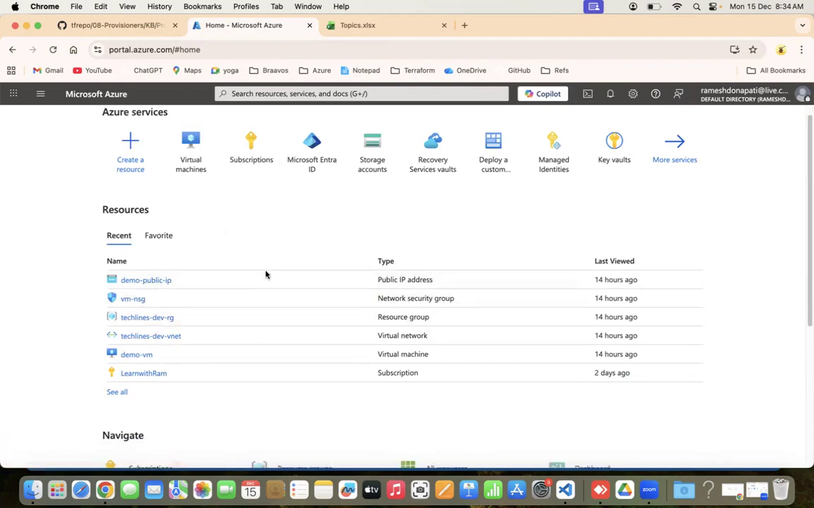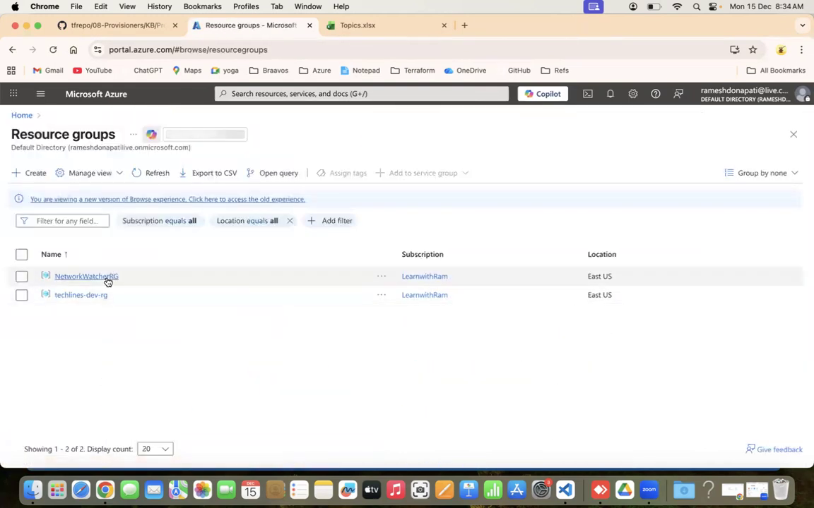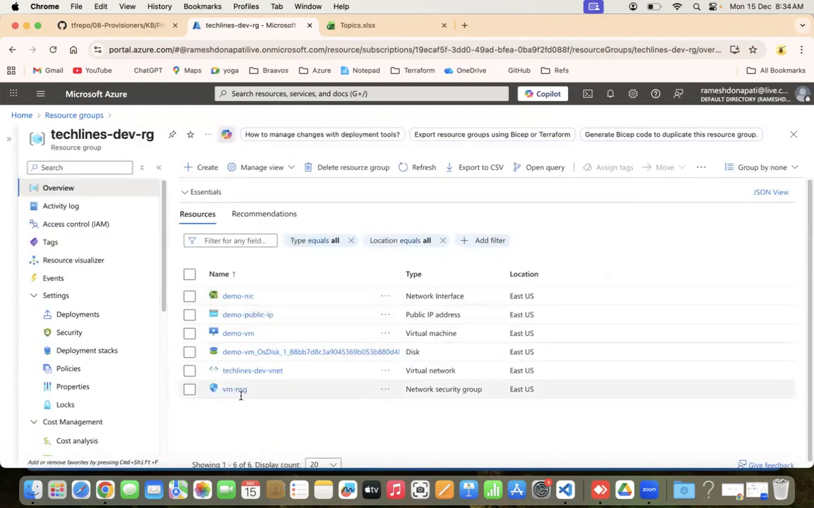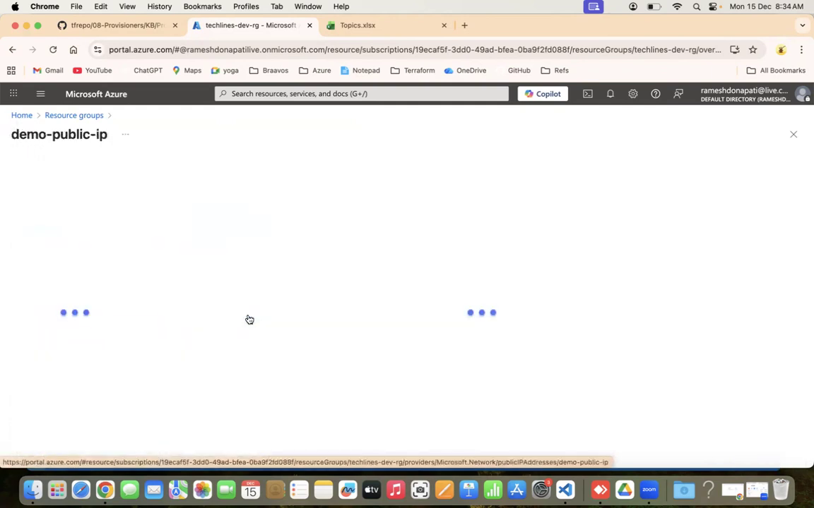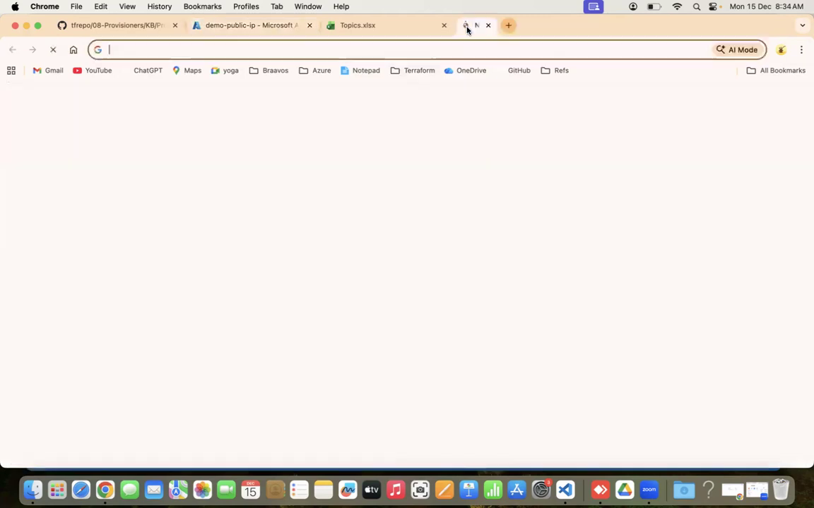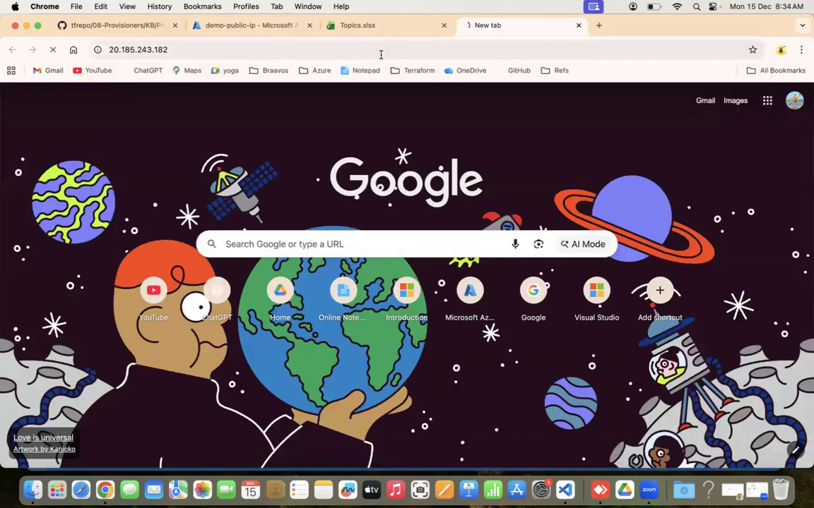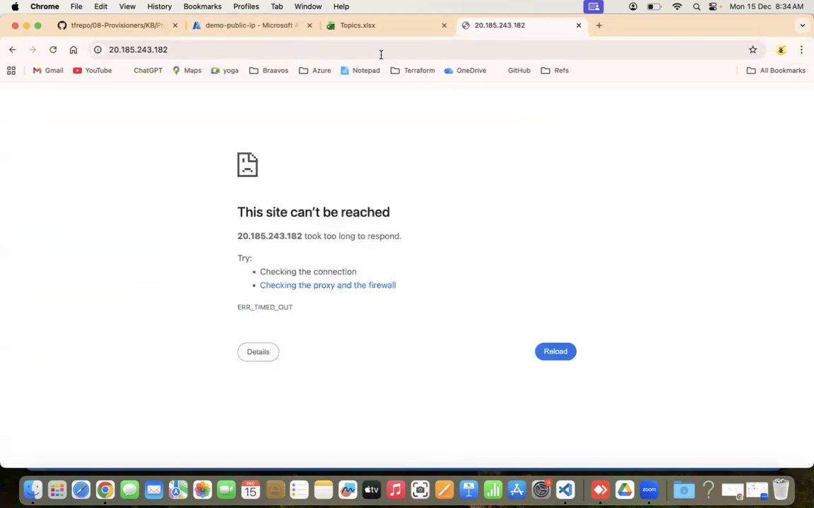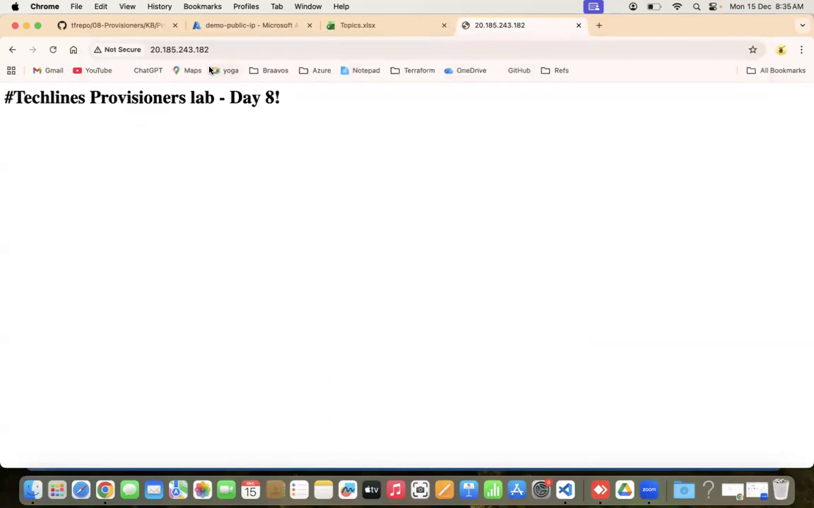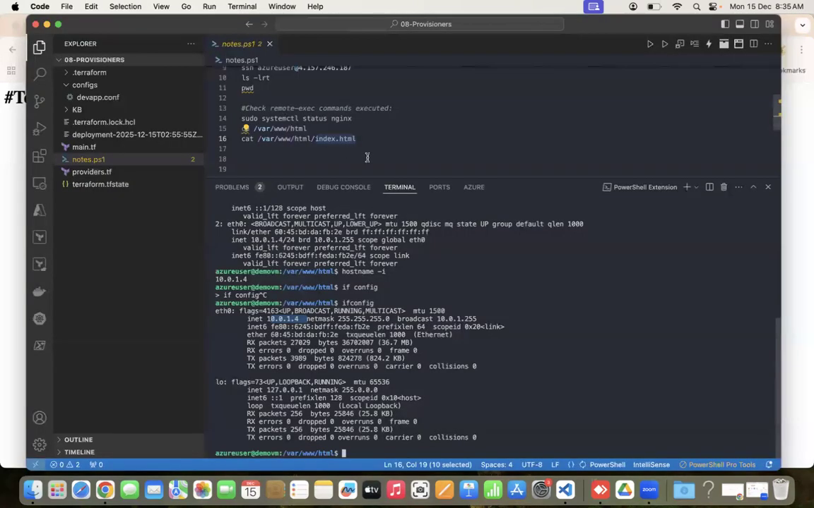I need the public IP. Okay, these are the resources which got created. I need the public IP. Okay, this is the one which I wanted to browse and check. Okay, this site can't be reached. Maybe it is going to HTTPS. Yes, I will remove the S. Okay, now you can see Techline's Provisioner Lab Day 8. So this is how we hosted our web page using remote execute.